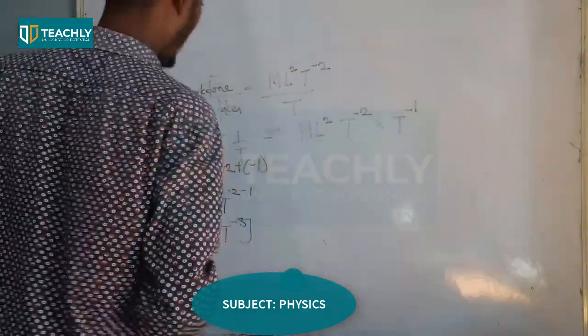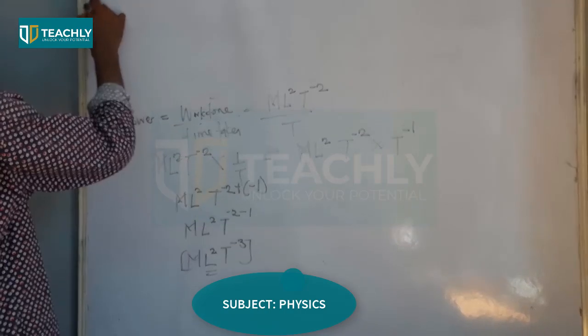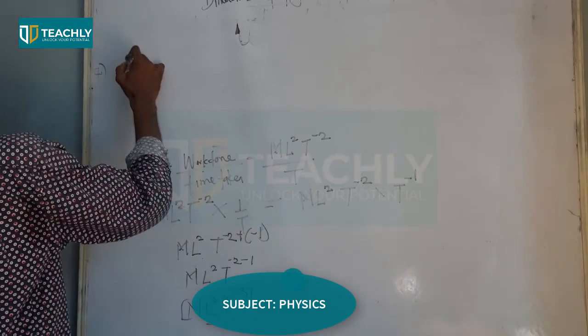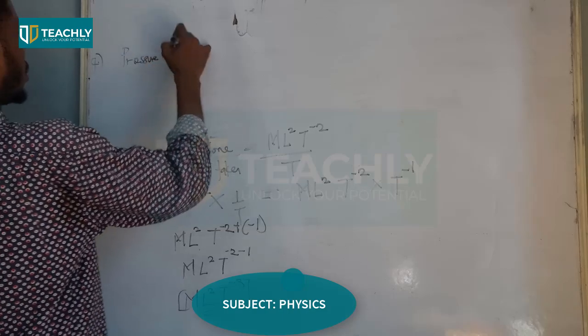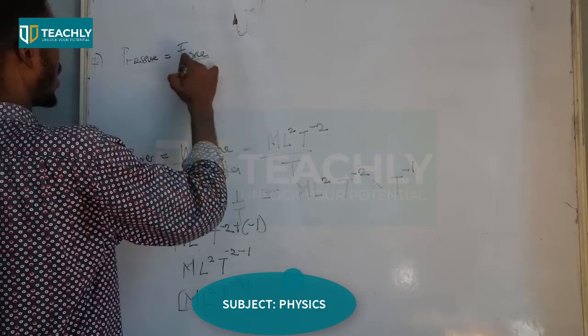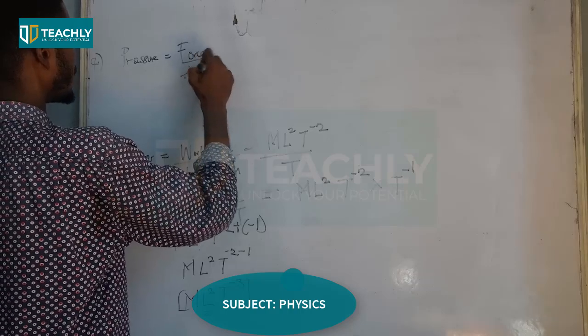My formula for pressure, that's number 7. Pressure is force over area.